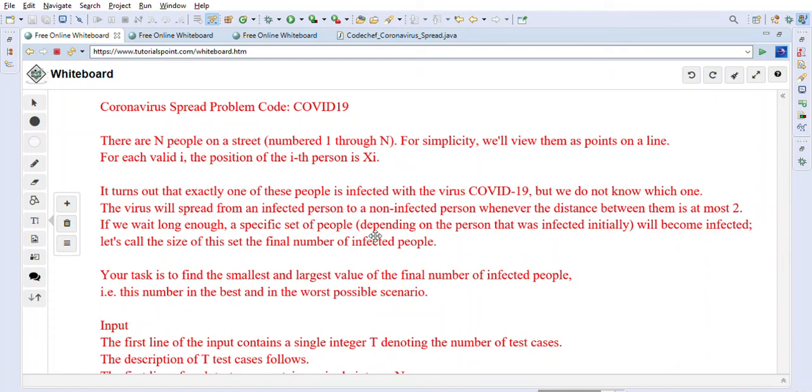Hi friends, welcome back. Today we are going to solve the CodeChef problem Coronavirus Spread.